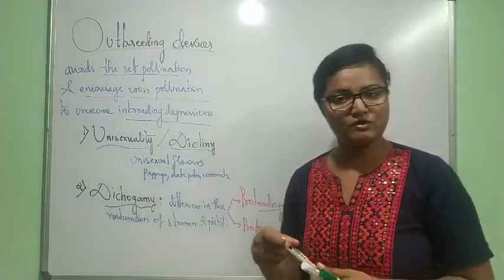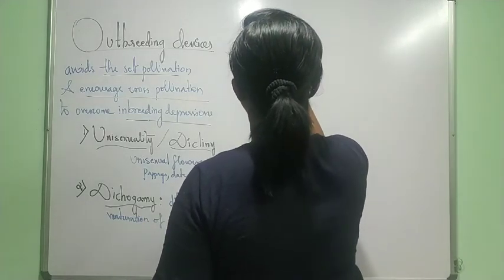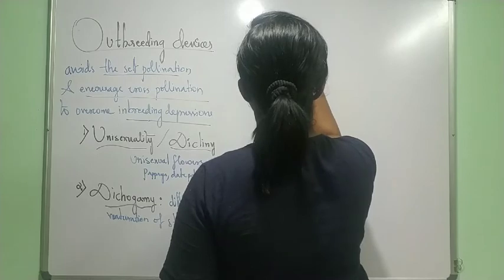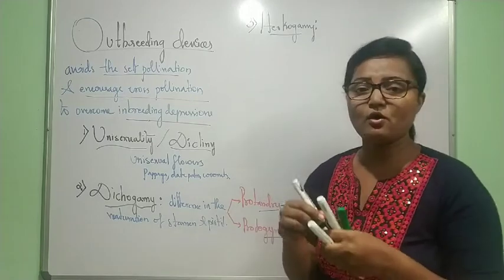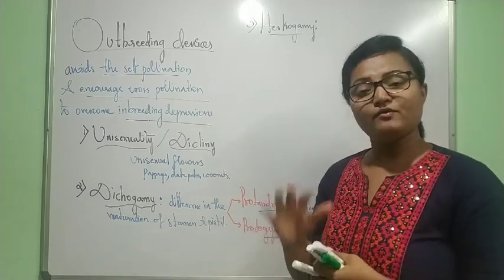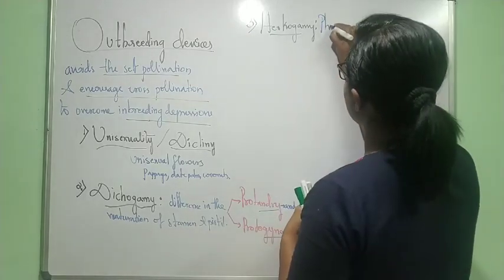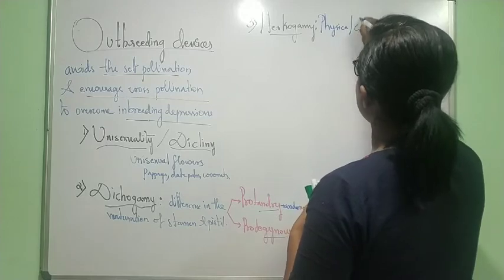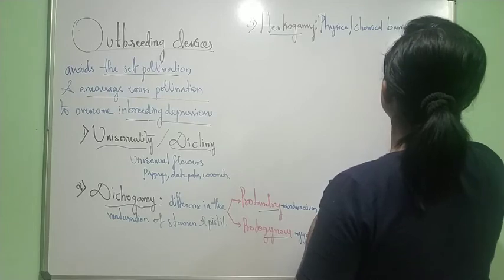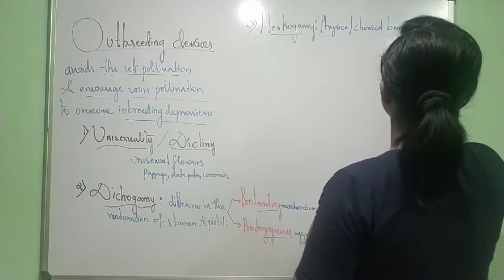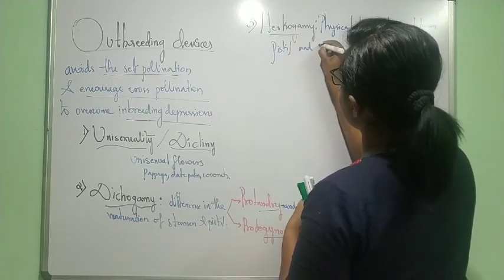Okay, so next outbreeding device. It is called hercogamy, where there will be a physical, or sometimes chemical, barrier between pistil and stamen.